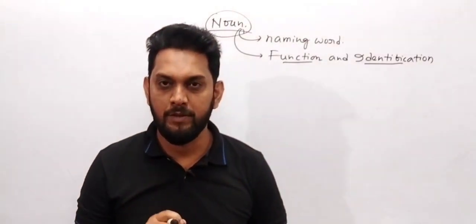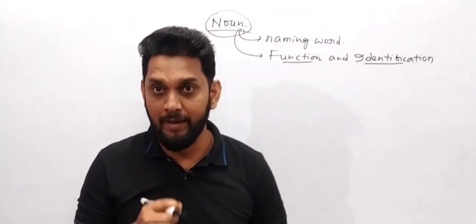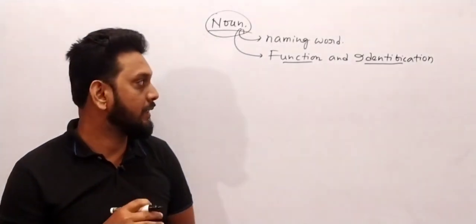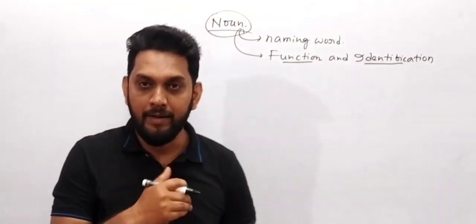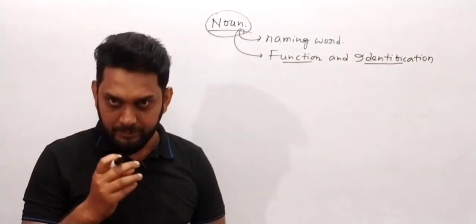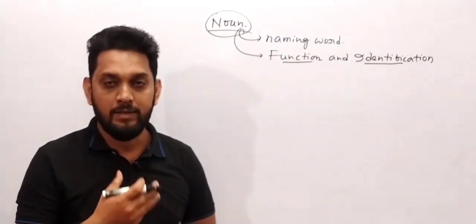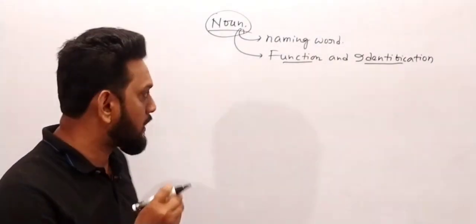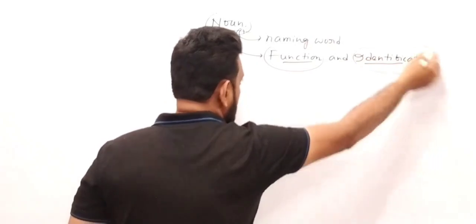In competitive examinations we have to have an idea about the function, and also we have to have an idea of the identification. And if you don't have any idea regarding the function of noun and identification of noun, you always have a lot of difficulty figuring out where the noun is located in a sentence. You can't understand anything else. So it is my urge, all of you need to focus on these particular things very properly. So we have to understand about the function, also identification of noun.